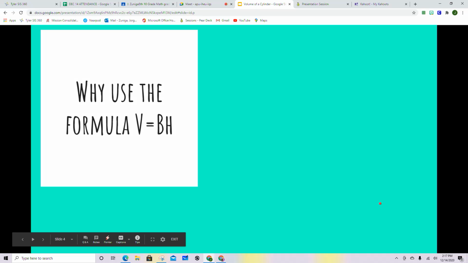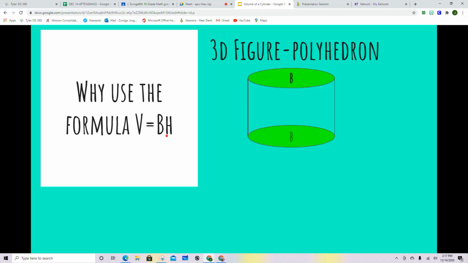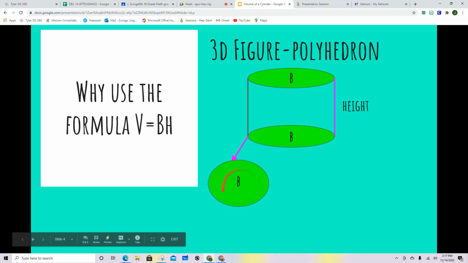You can also say cubic units, cubic centimeters, or cubic inches. So why do we use this formula for volume? Area of the base times the height. Well, if we're given this 3D figure or this cylinder with two bases, this right here represents the height, or the levels that we were seeing when we were dropping the unit cubes into the cylinder. Now, the base is, like I said, a circle. So if you want to find the volume, we need to find the area of this base and then multiply it by the height. Well, how do we find the area of the base?